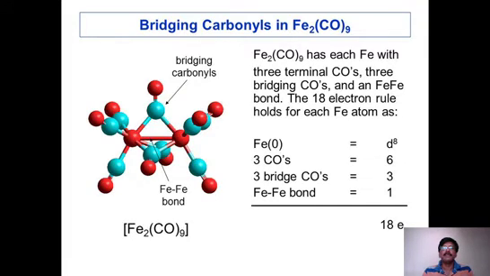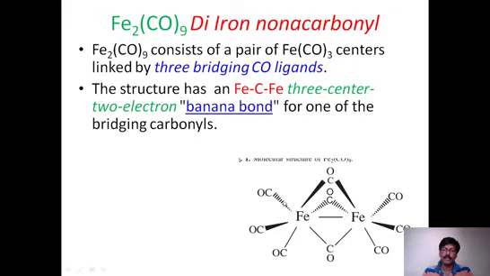Each iron with three terminal carbonyls, three bridging carbonyls, and one iron-iron bonding is there between two iron atoms. So there is one bonding between one iron and another iron. That is also shown here. You can see here. This is the bonding between iron and iron. So that we have to write carefully.